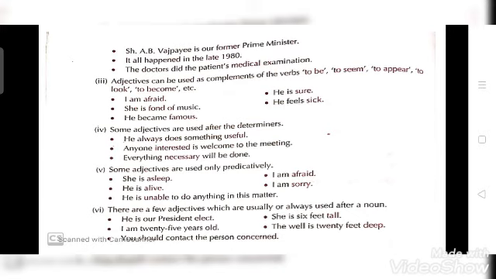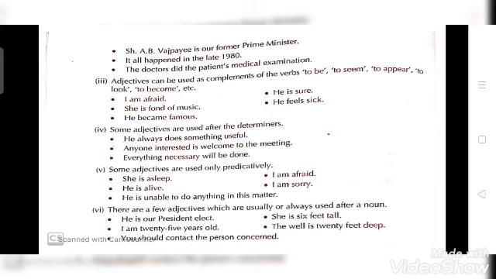Now the next point is adjectives can be used as complements of the verbs. That means we can use adjectives as a complement of the verbs to be, to seem, to appear, to look, to become, etc. I am afraid. She is fond of music. He became famous. He is sure. He feels sick. So these are all adjectives.